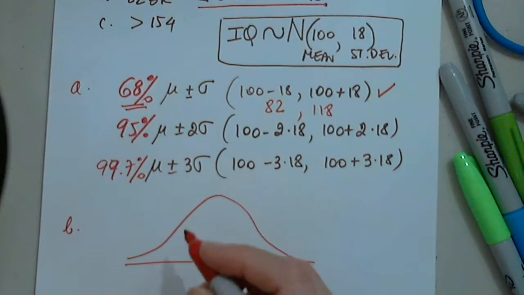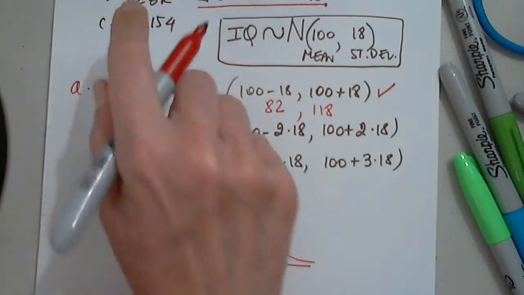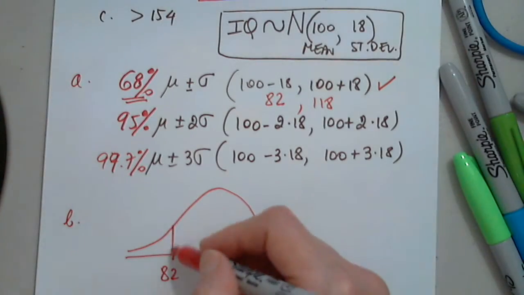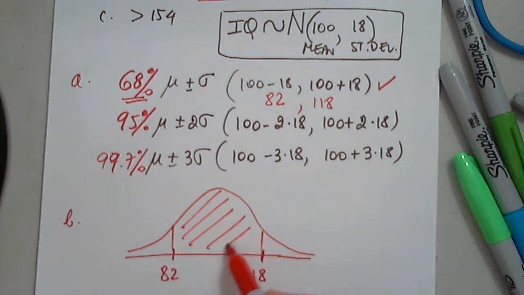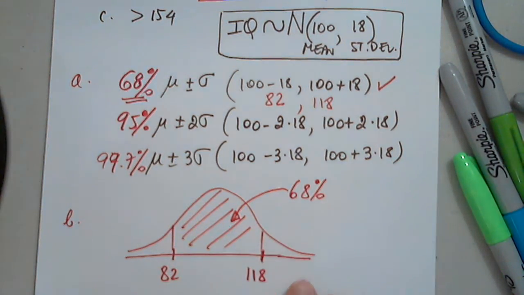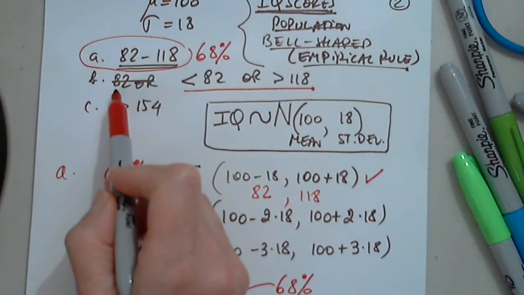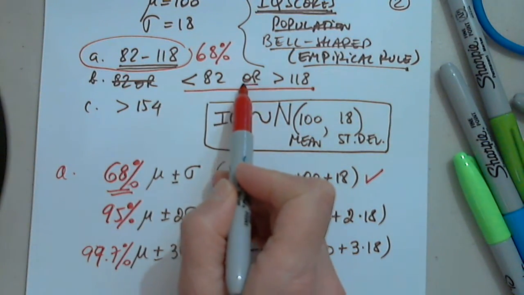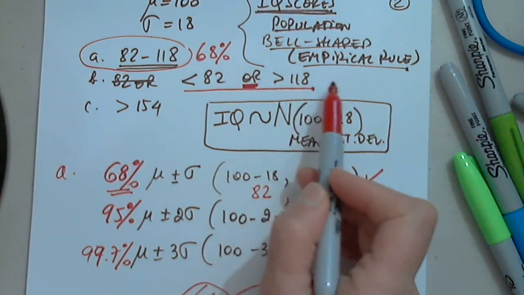I know that between 82 and 118, this area is 68%. In part B, they're asking us, what is the percent less than 82 or greater than 118?